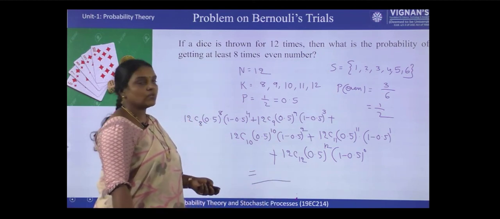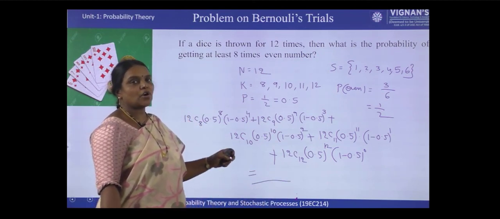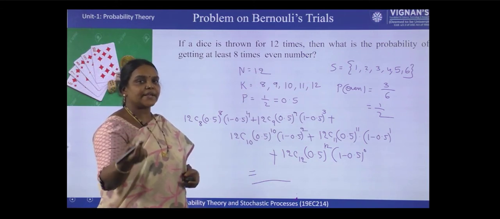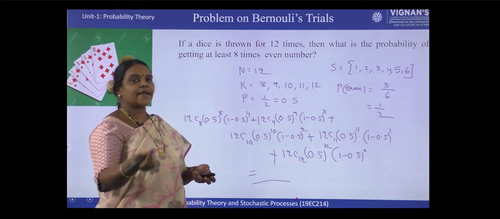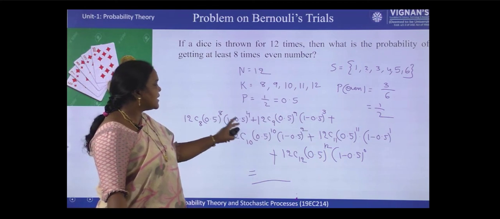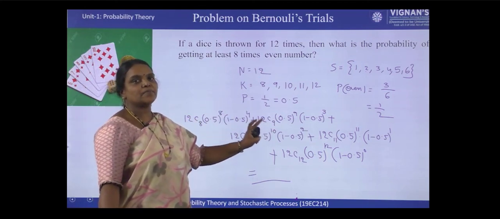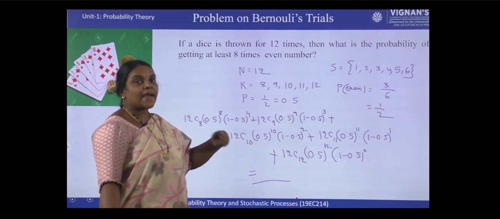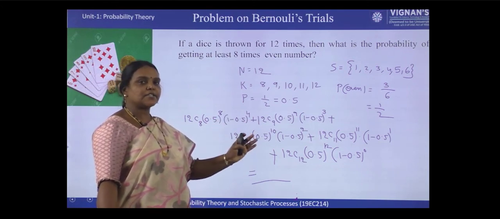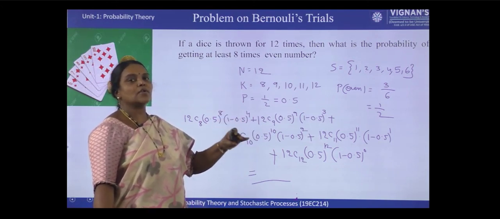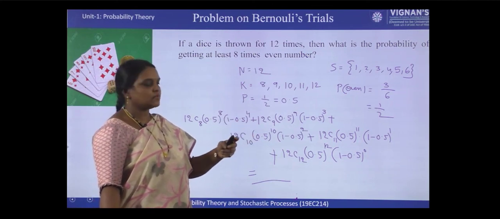In this way, we have to calculate the probability of getting exactly some k times, or at least, at most, like that they may ask. At least means starting with that value up to the maximum possible value. At most means that is the maximum value, so you have to consider all the values below and that value.